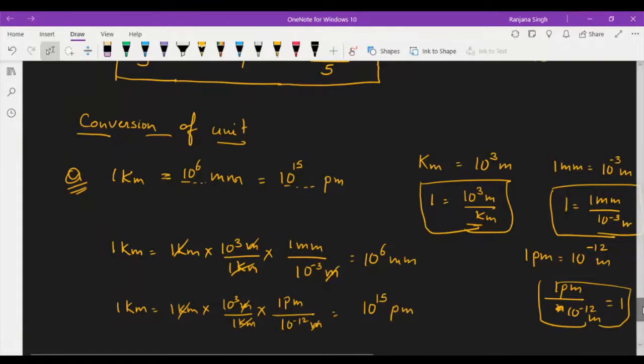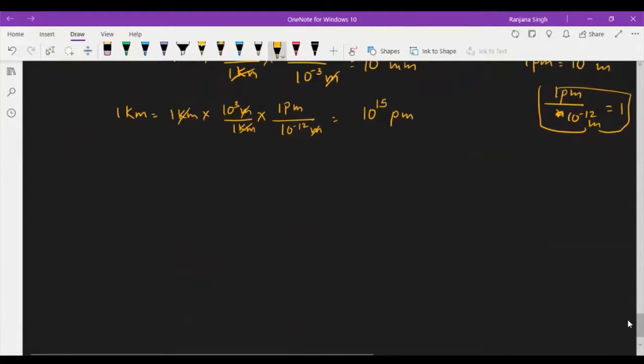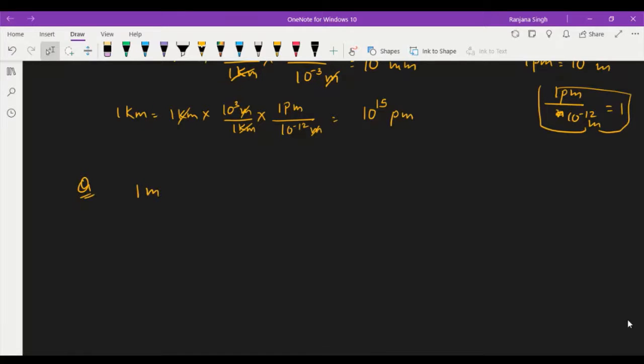In the same way, another question is conversion of 1 milliliter into centimeter cube. You know that 1 milliliter is equal to 10 to power minus 3 liter, right? And 1 liter is equal to 1 decimeter cube.